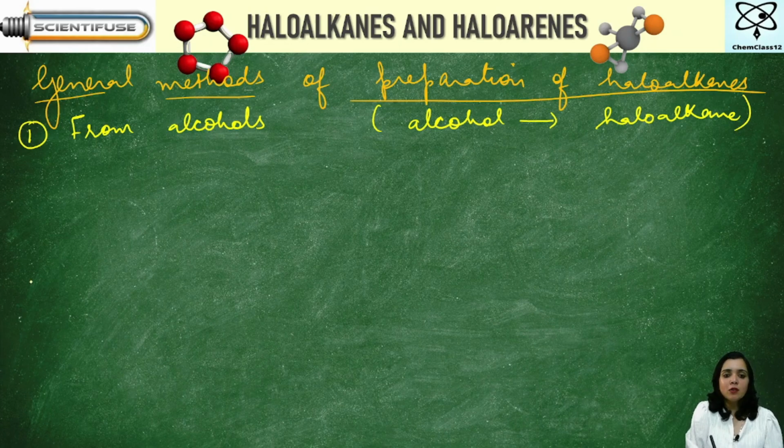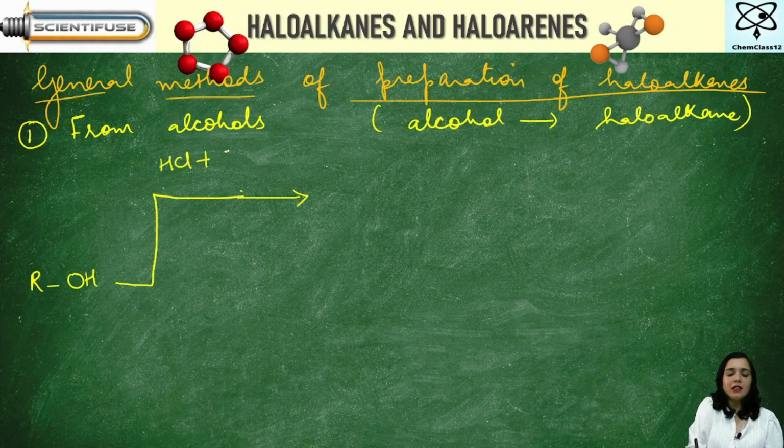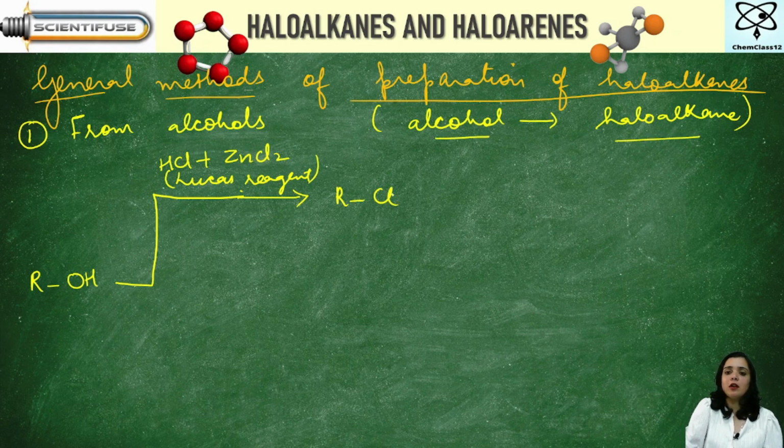Now see, look at this carefully. From alcohols, it can be prepared by various methods. For example, if I take alcohol and if I react it with this entire thing, it is called Lucas reagent. Then what is going to happen? There will be a formation of a haloalkane, because the target ultimately is from alcohols, you have to convert it to haloalkanes.